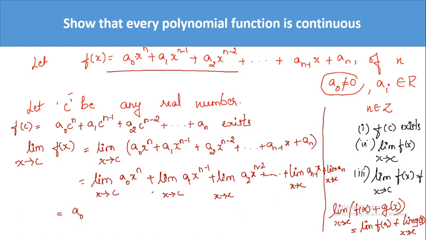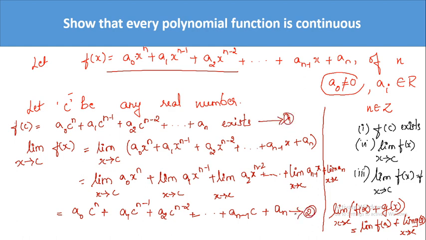a naught c to the power n plus a1 c to the power n minus 1 plus a2 c to the power n minus 2 so on plus an minus 1 into c plus what is the last limit? Limit of some number. Number, that is, it is a constant. What is the limit of a constant? Limit of a constant is itself. So it becomes an.